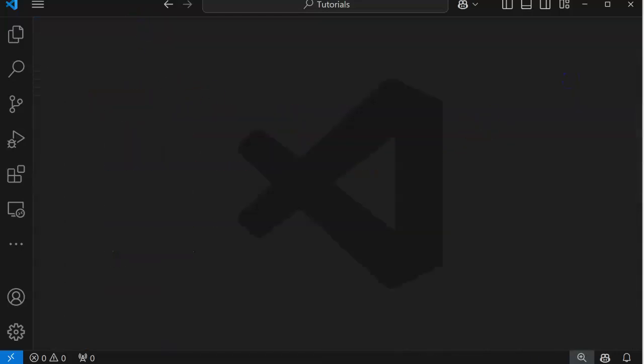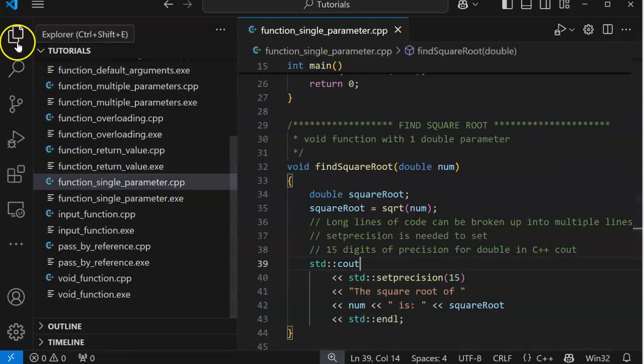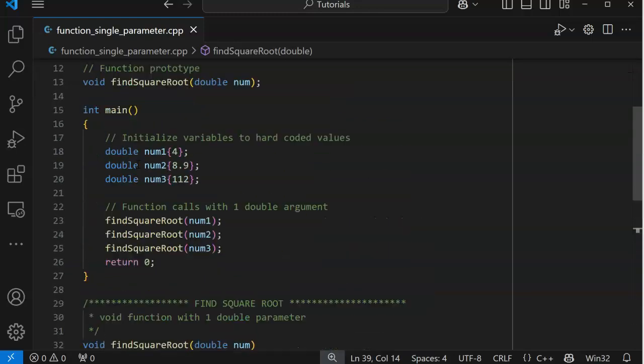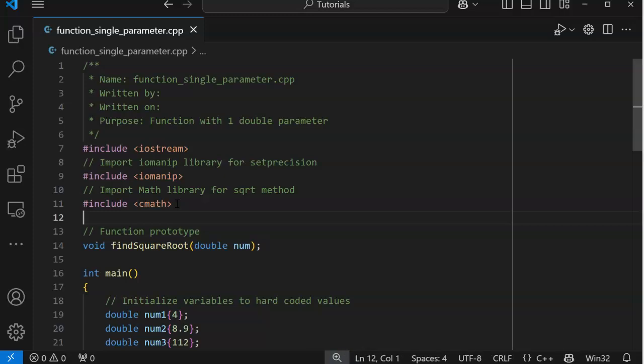Well, let's move on to the next one, because we have other types. We have functions with parameters. Just like in Python. Just like in Java, except in Java we don't have functions, we have methods. All right, here's our function with a single parameter. And we go back up to the top. Now we have our function prototype. We're warning the compiler. We're saying, listen, buddy, don't get upset. There is going to be a function called find square root coming along. It's not going to return anything, but we are going to pass in a parameter, so each time we can find the square root of another number.